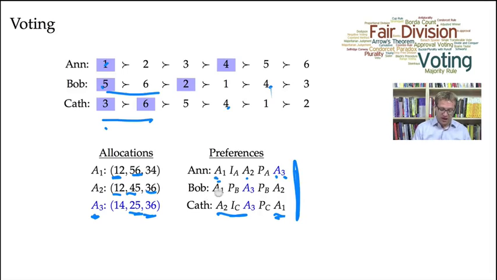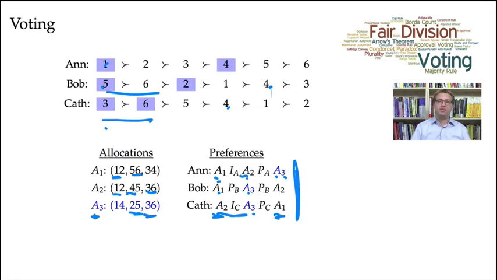Bob strictly prefers A1 over A3, and it's only Kath that strictly prefers A3 over A1. So in a pairwise comparison, A1 will beat A3. A2 will also beat A3. Note that Anne strictly prefers A2 to A3, and Kath strictly prefers A2 to A3. So both A1 and A2 will beat A3 in a pairwise comparison.